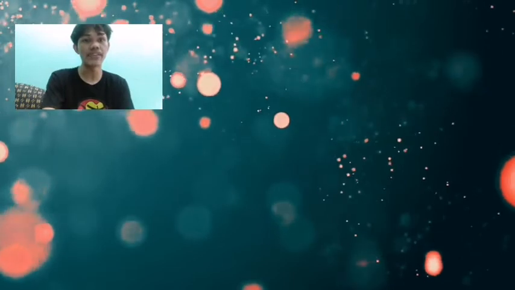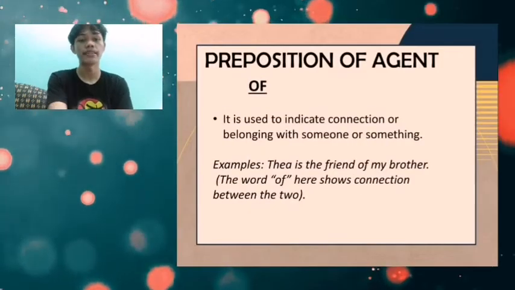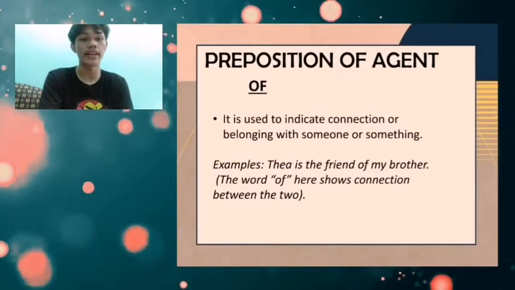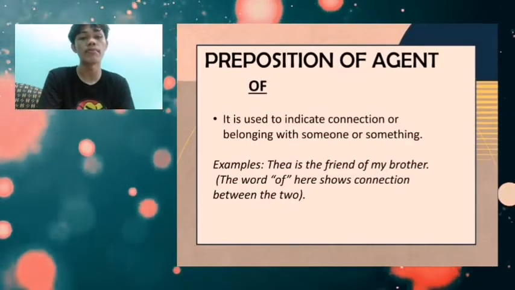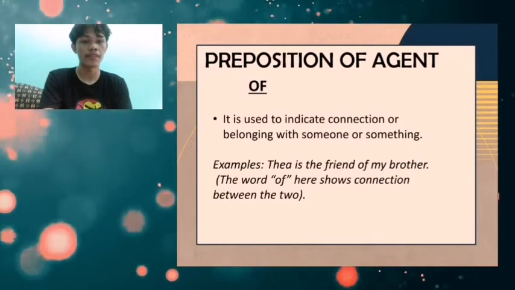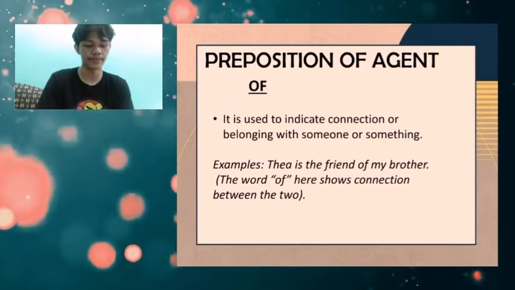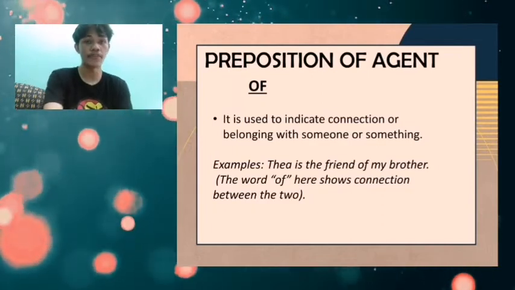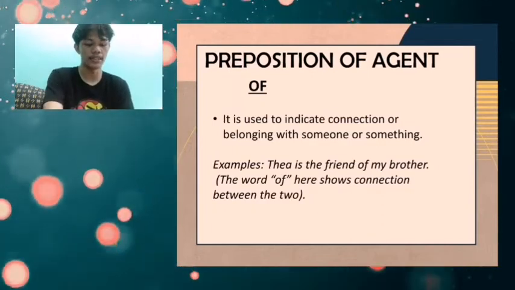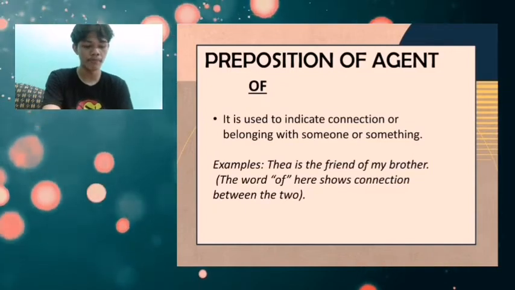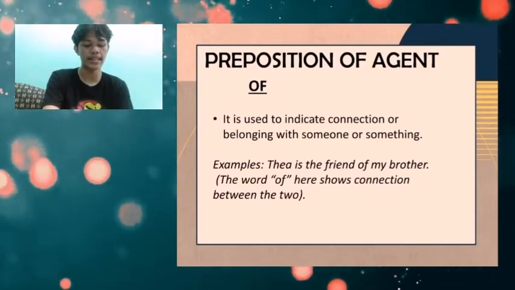There are three general prepositions we have to focus on. The first word is of. It is used to indicate a connection or belonging with someone or something. For example, Thea is the friend of my brother. The word of here shows a relationship or connection between my brother and Thea.